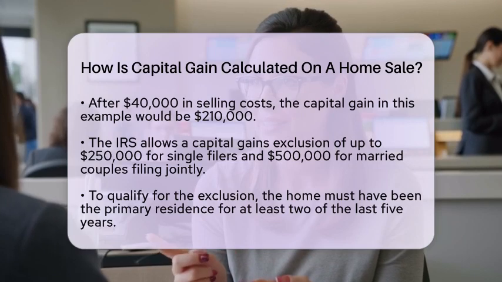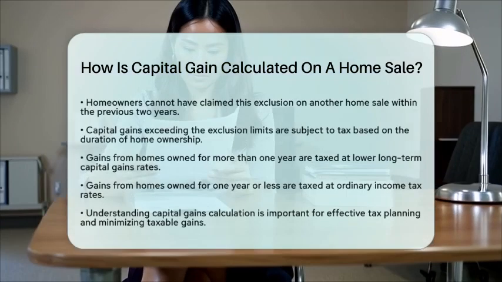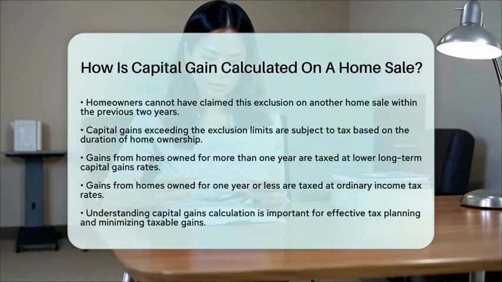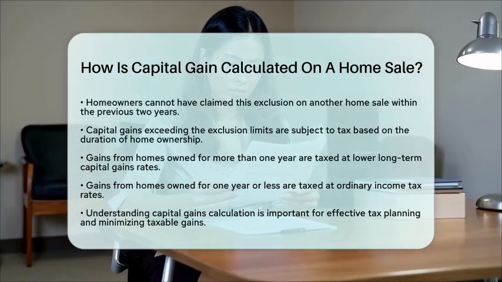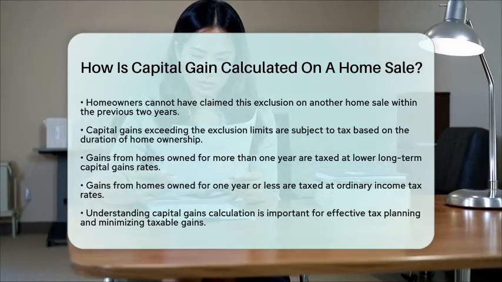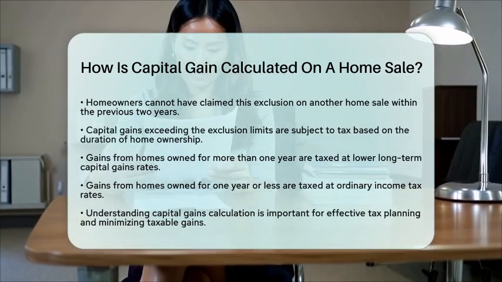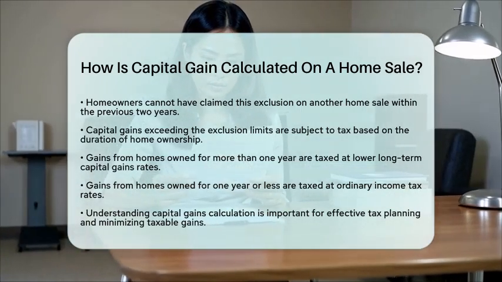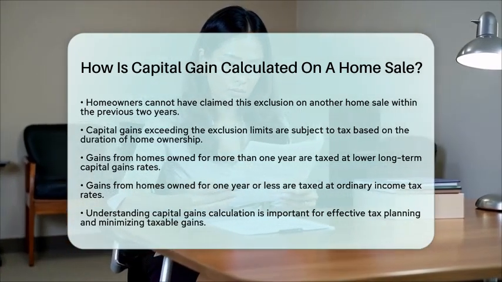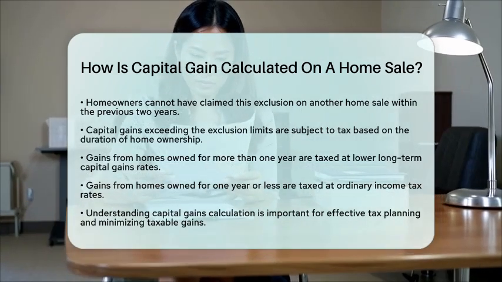The tax rate you pay depends on how long you own the home. If you owned it for more than 1 year, the gain is usually taxed at long-term capital gains rates, which are generally lower than ordinary income tax rates. If you own the home for 1 year or less, the gains are taxed at ordinary income tax rates.